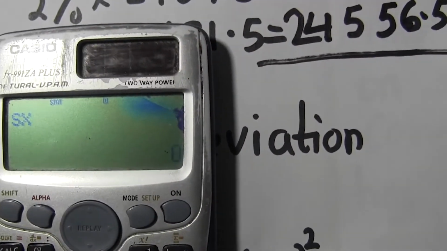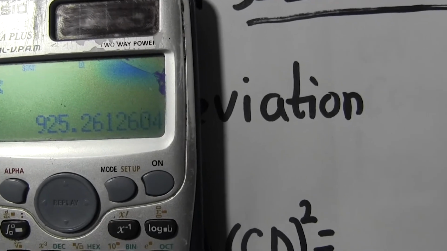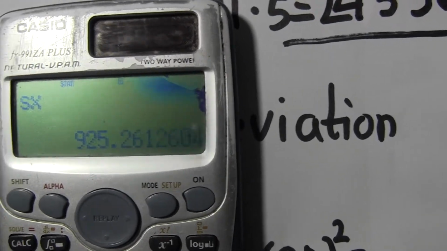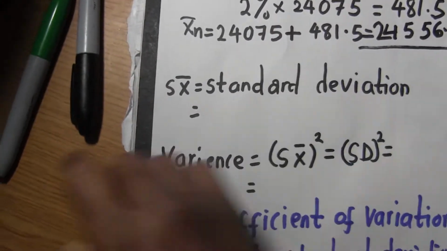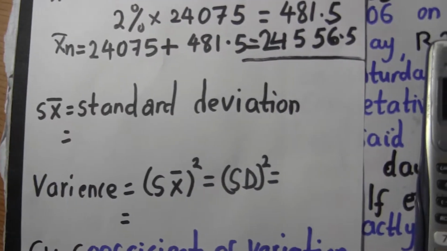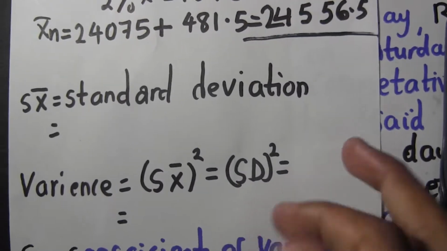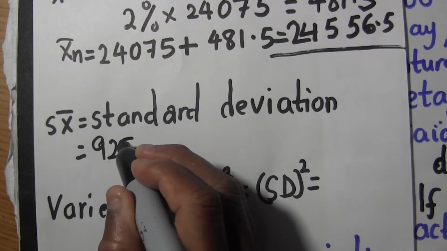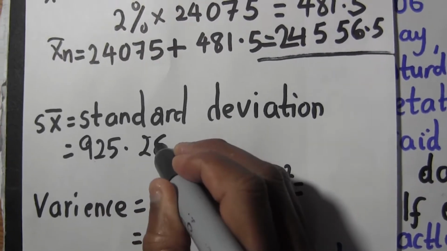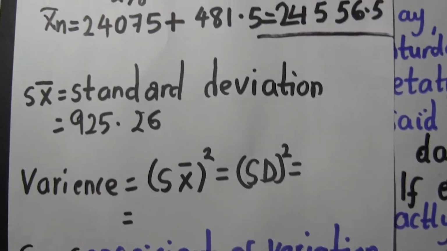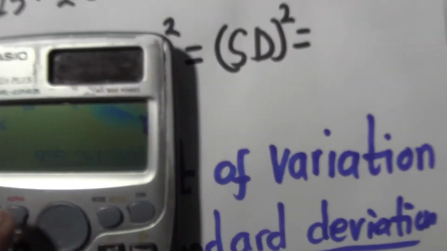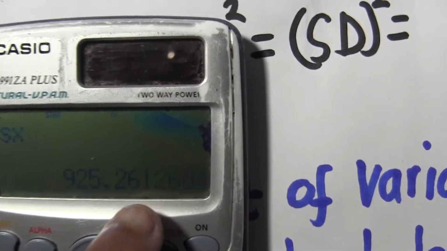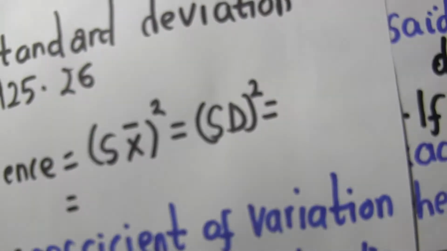So you come here, click number 4, and that's going to give us the standard deviation, which is 925.261. It's not part of the question, but it's for you to learn it. So I'm going to write 925.26. If it's 2 decimal places, you can just type 26, because the next number cannot change the previous one. If this number was 5, it would change the previous one. So we got the standard deviation.